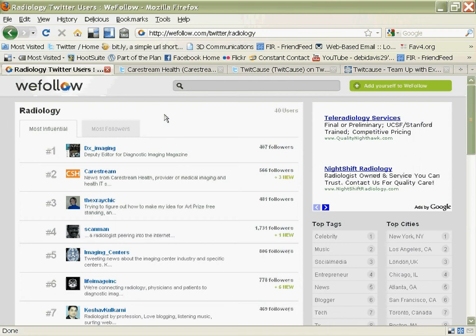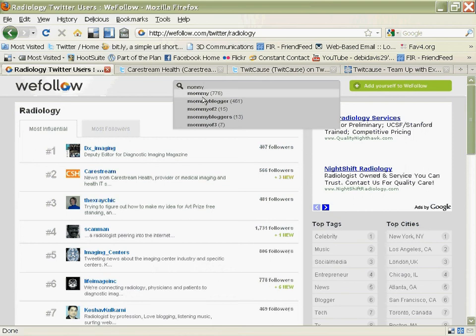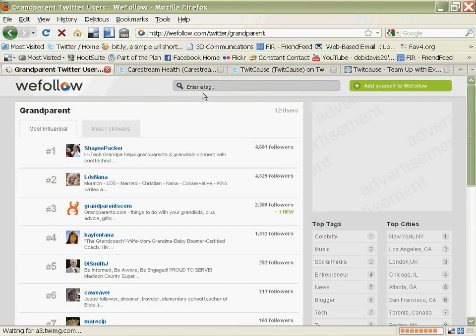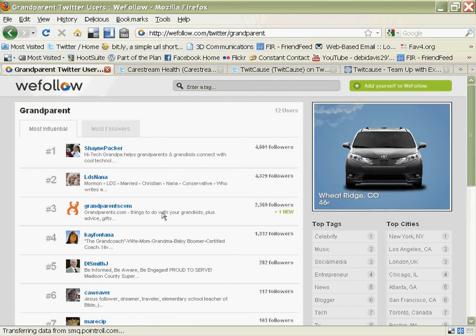So that could be a very rich directory for me, and I would probably find a lot of conversations and communities there that I would want to be a part of. Another keyword that I might use is grandparent, and sure enough, there are 12 people who've added themselves to the grandparent directory. So I take a look to see what kind of people are on there, and I see that there are individuals. I see there's one Grandparents.com organization, and that looks like something that I might want to look at, because their bio says grandparents.com, things to do with your grandkids, plus advice and gifts.